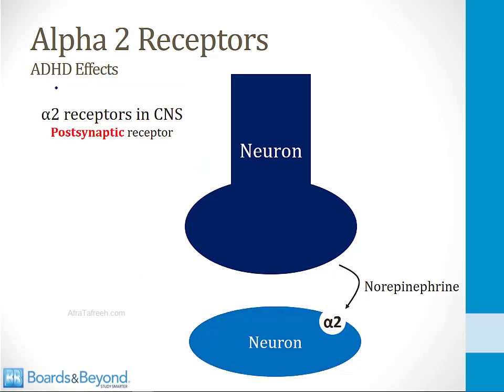The way these drugs help children with ADHD is different. There are alpha-2 receptors on postsynaptic neurons that can be activated by norepinephrine. And it turns out that many of these are found in the prefrontal cortex. And when drugs like clonidine and guanfacine activate these receptors, that is what benefits children with ADHD.